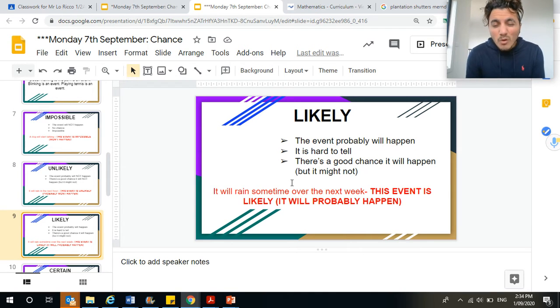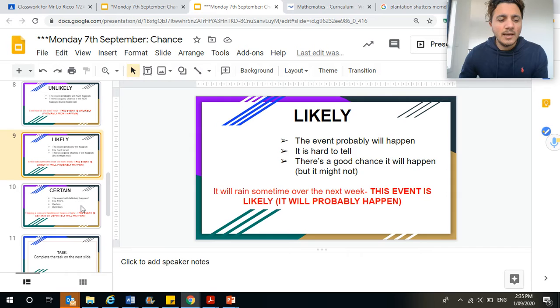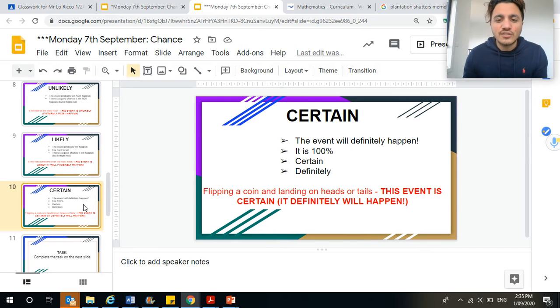How about likely? Likely means that it probably will. It's not definite, but it probably will happen. For example, it will rain sometime over the next week. This event is likely. It will probably happen. It usually rains at least once throughout the week. Sometimes it rains 2, 3, or 4 times maybe. So it's pretty likely that it will happen. Likely for that event.